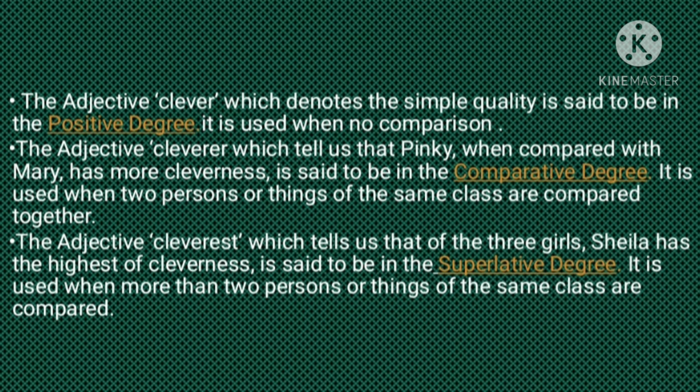Children, if you see sentence 1, the adjective clever is given as the simple quality, which is known as positive degree. When there is no comparison made and the information is only about one person, then it is called positive degree. So here the adjective clever